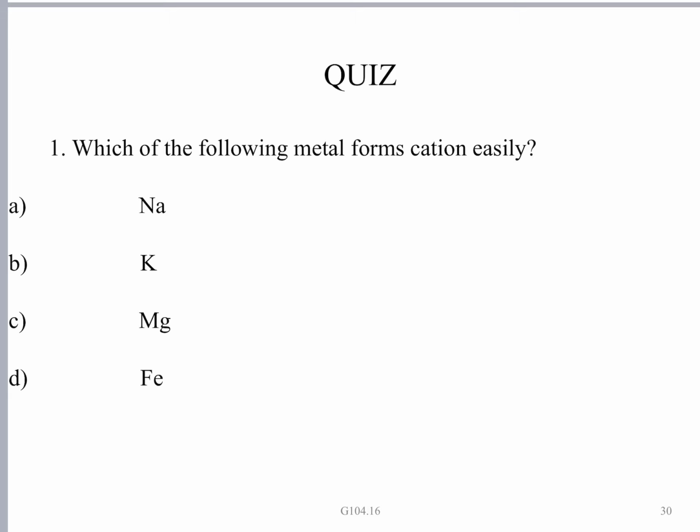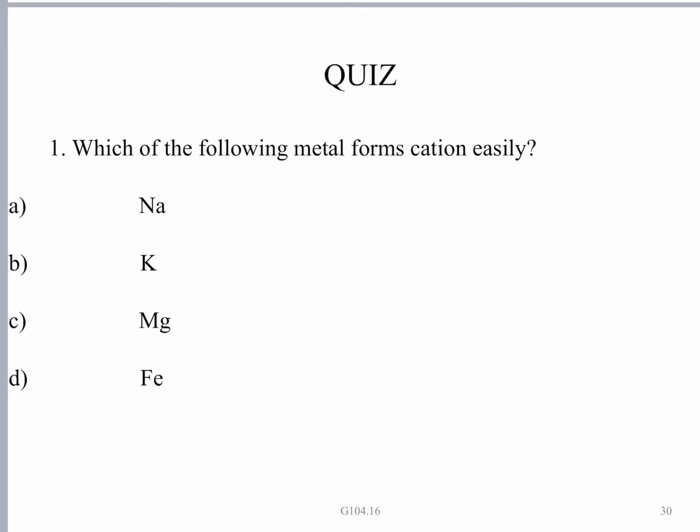Sodium, potassium, magnesium, iron. Magnesium and iron are multivalent. Magnesium has to lose 2 electrons. Iron has to lose 2 or 3 electrons, Fe2+ or Fe3+. So, they are ruled out. Between sodium and potassium, potassium's size is larger. Okay. So, the answer is B.